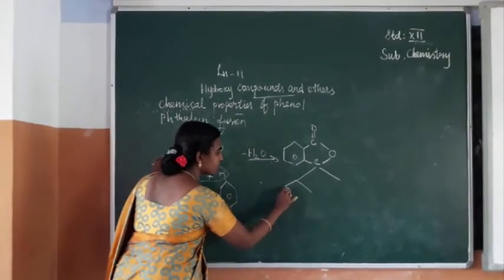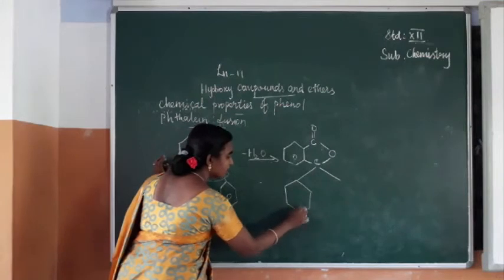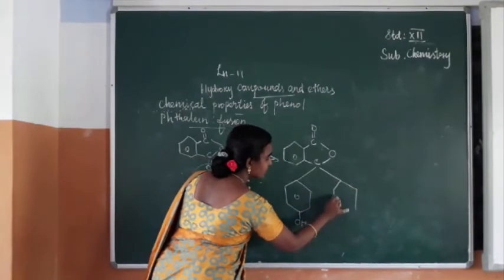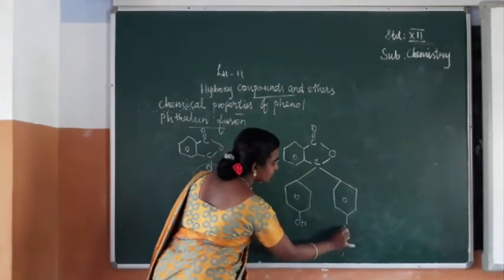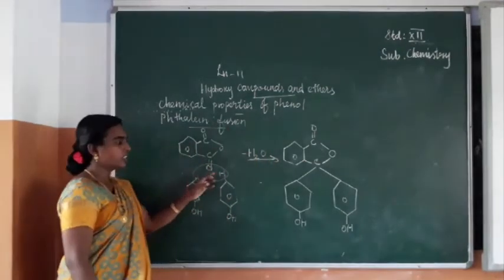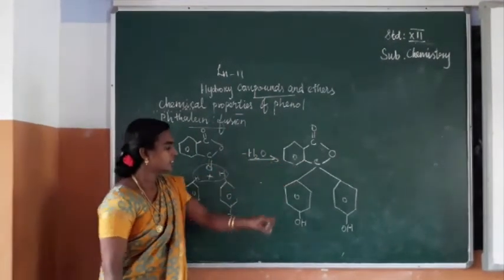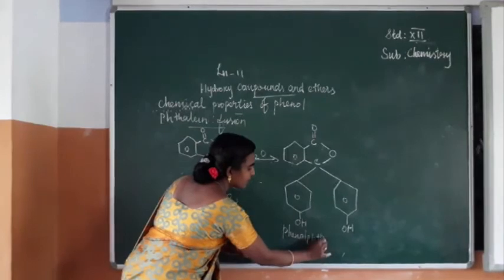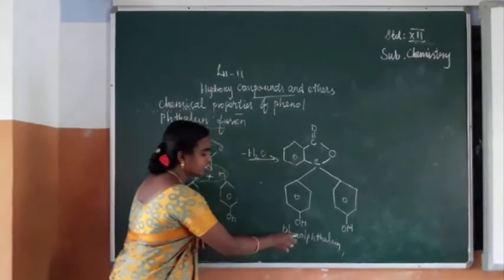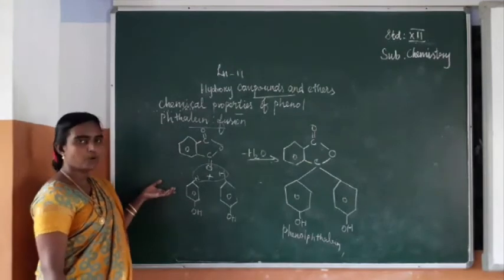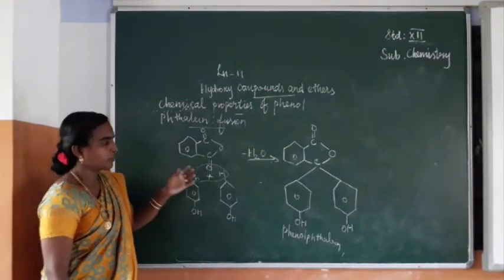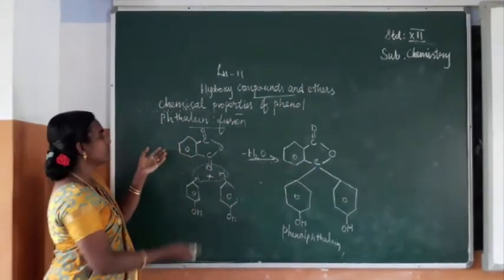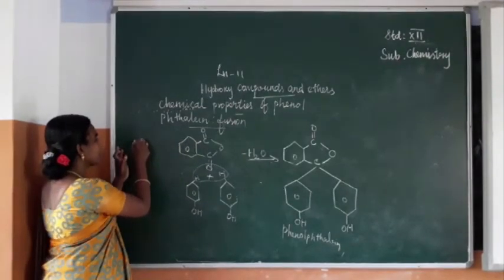Okay. So see here. Phenol. And this side also. Is it clear? So the structure is phenolphthalein. It is an indicator. Is it clear, students? So we have seen an important reaction, but it is simple. You can see the structure is somewhat big, but actually it is very easy when we know the formula of phthalic anhydride.